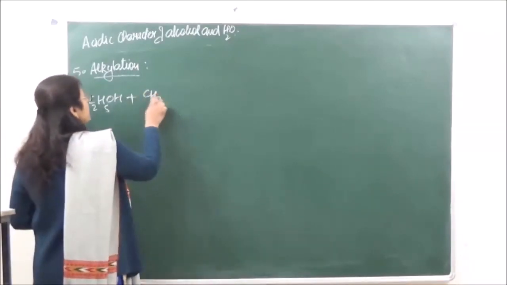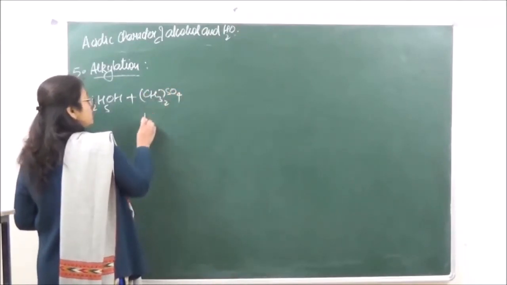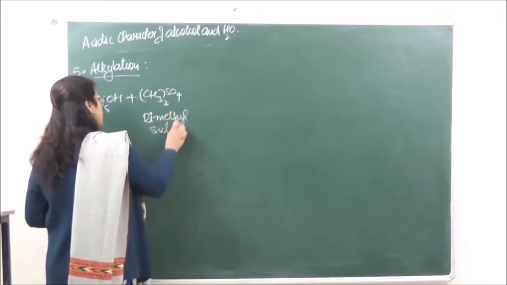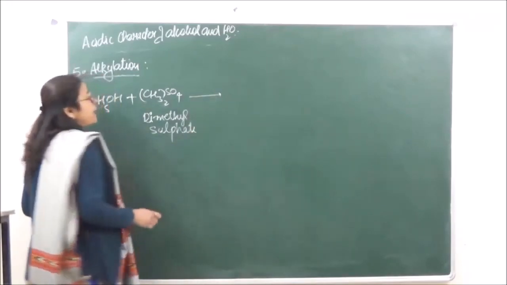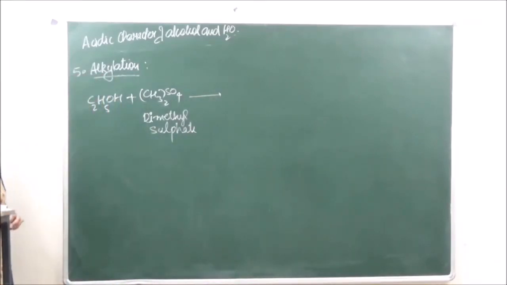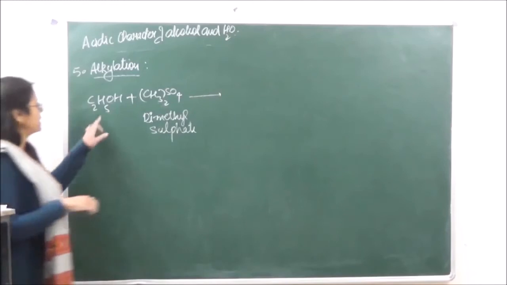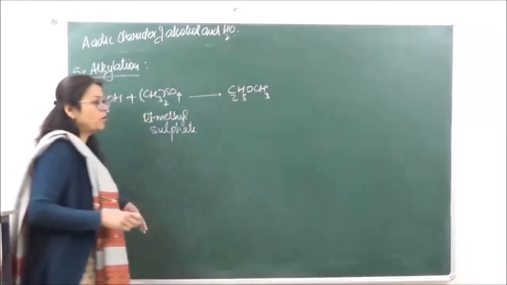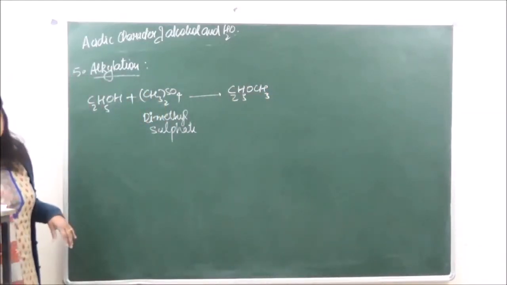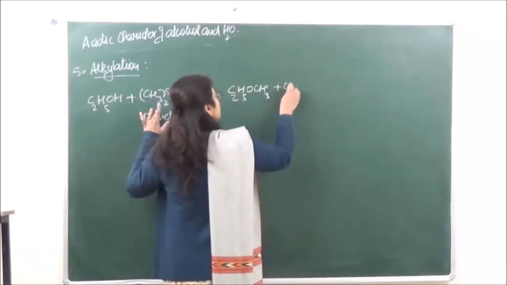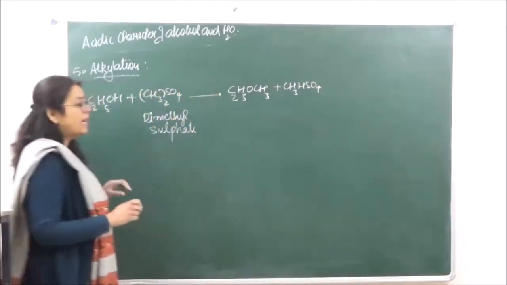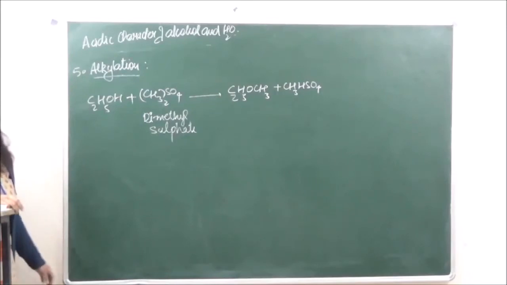So we are taking over here dimethyl sulfate. Okay, so over here we are going to get two products. One is going to be ethyl methyl ether. So we have C2H5OCH3. Ethers are going to be formed over here, and plus we are going to get methyl hydrogen sulfate. So this is ethyl methyl ether and methyl hydrogen sulfate.